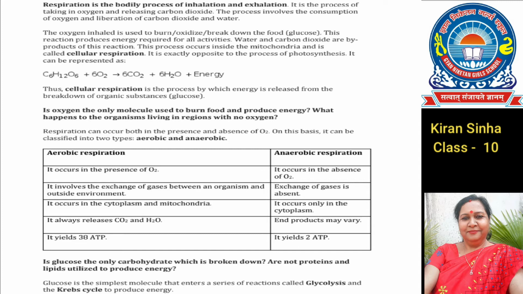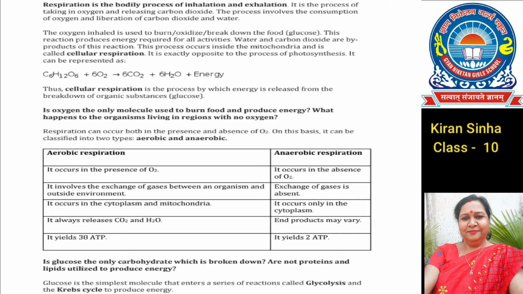It involves the exchange of gases between an organism and the outside environment. It occurs in the cytoplasm and mitochondria. It always releases carbon dioxide and water, and it yields 38 ATP of energy. Anaerobic respiration occurs in the absence of oxygen. Exchange of gases is absent.